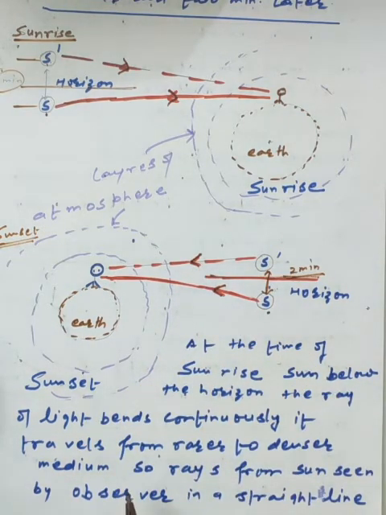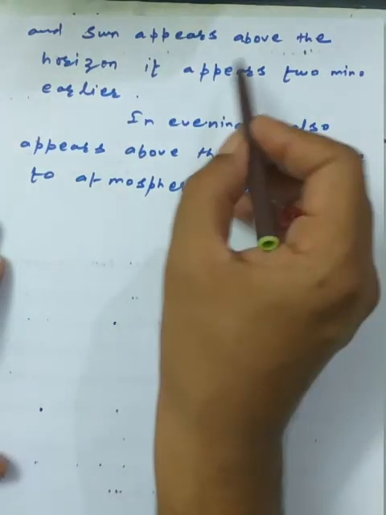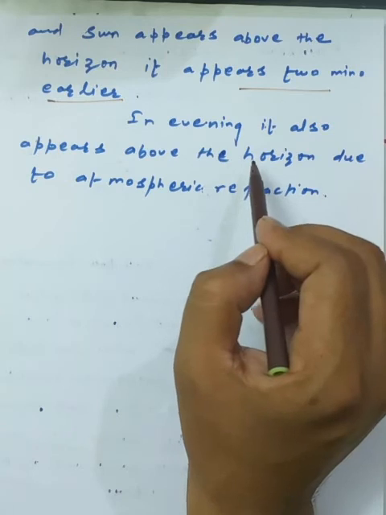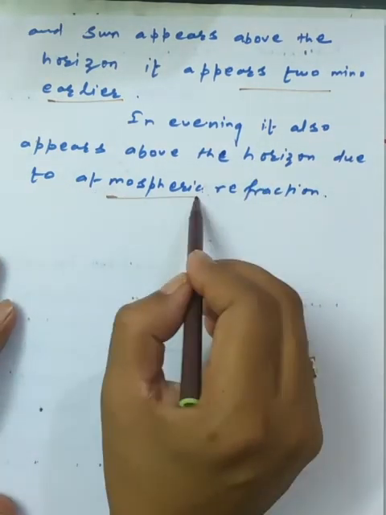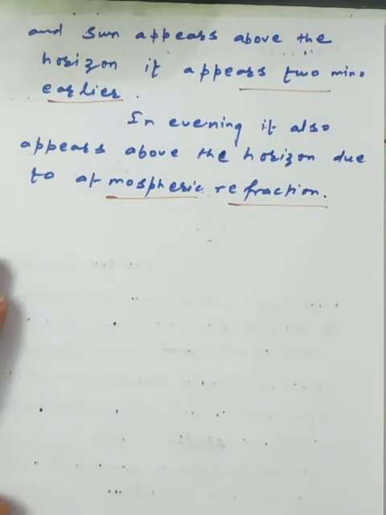So simply we can say that at the time of sunrise, with the sun below the horizon, the ray of light bends continuously, and it travels from a rarer to a denser medium. So the rays from the sun are seen by the observer in a straight line. So the sun appears above the horizon and appears 2 minutes earlier for an observer, and in the evening it also appears above the horizon due to atmospheric refraction. Okay, so these are the basic applications we have of atmospheric refraction.